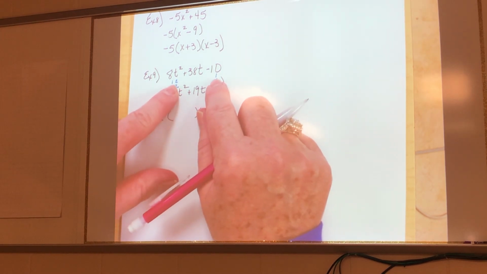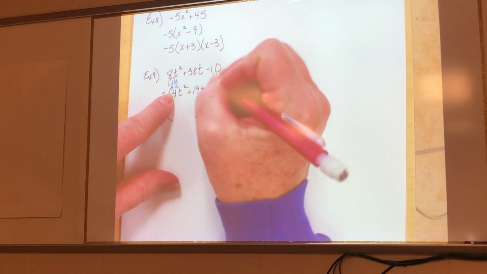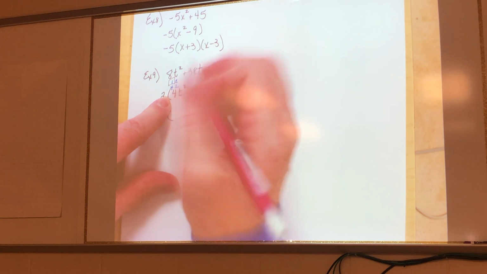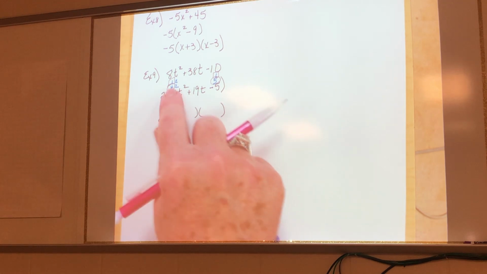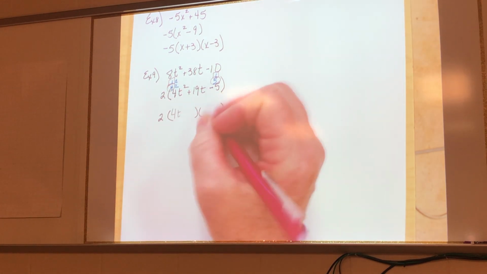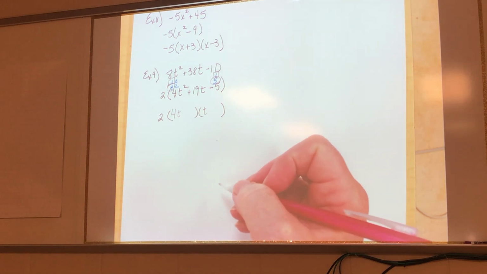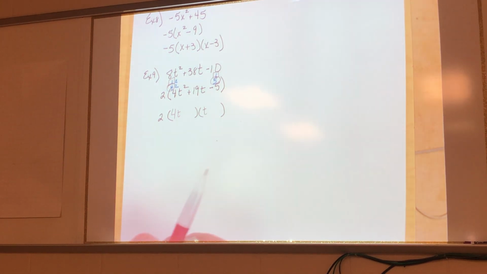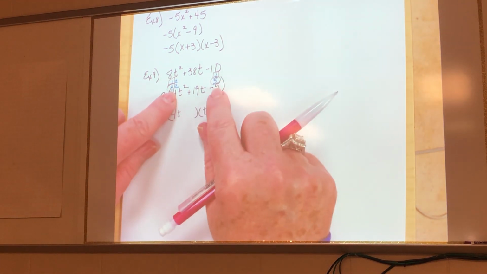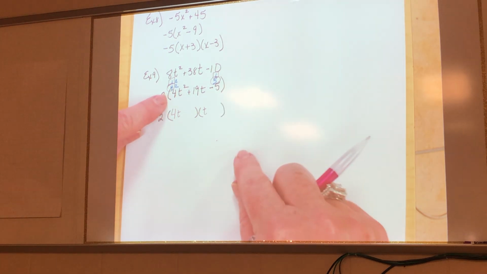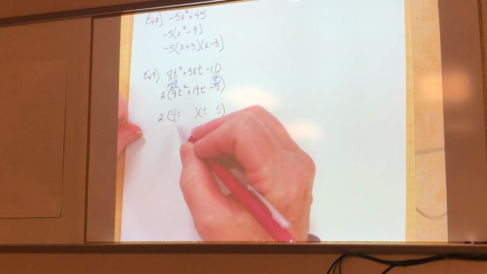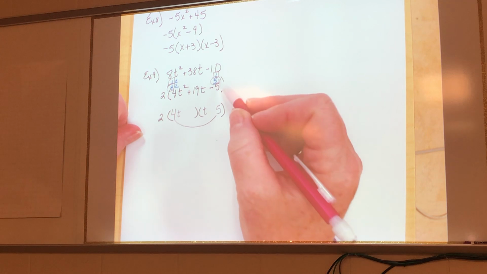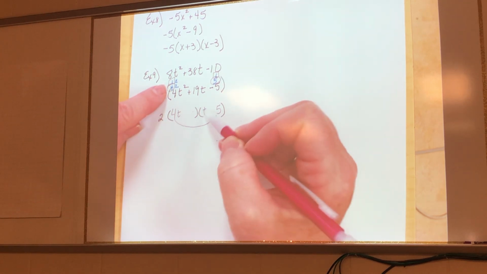I want the 1 and the 1 to go together, so I'm going to put a box around both of those. I want the 4 and the 5 to go together, so I'm going to circle both of those. I'm matching them up. So I'm using 1 and 4. I always put the big number first, but that doesn't really matter. So 4t and t. I'm not going to put the signs there. I'm going to show you how to do it and put your signs later. Now, the 1 goes with the 1 and the 4 goes with the 5. If I want the 4 to go with the 5, where does the 5 have to go? On the outside. So they're your outers. And the 1 goes with the 1. They're your inners.